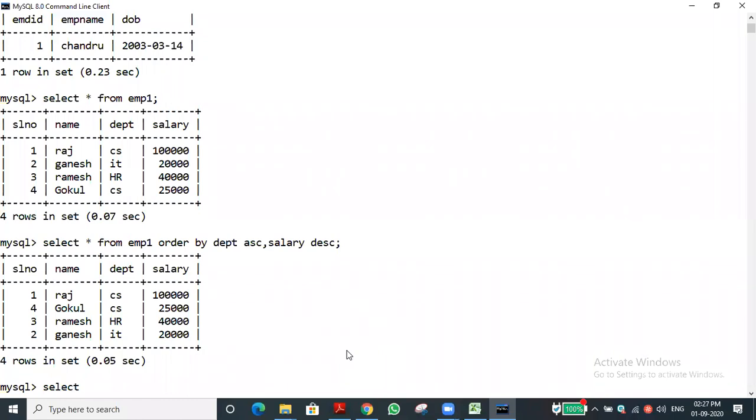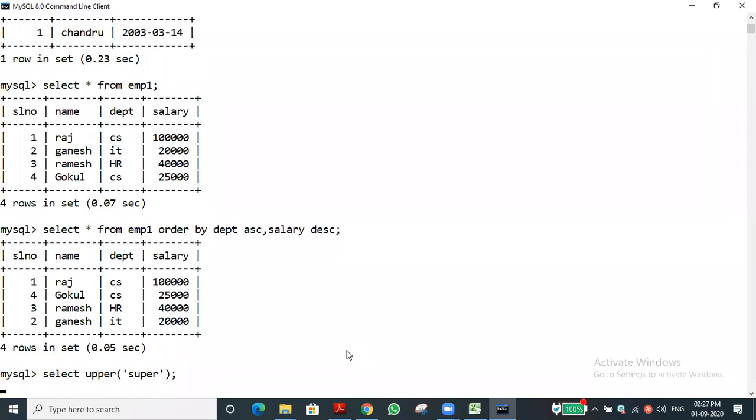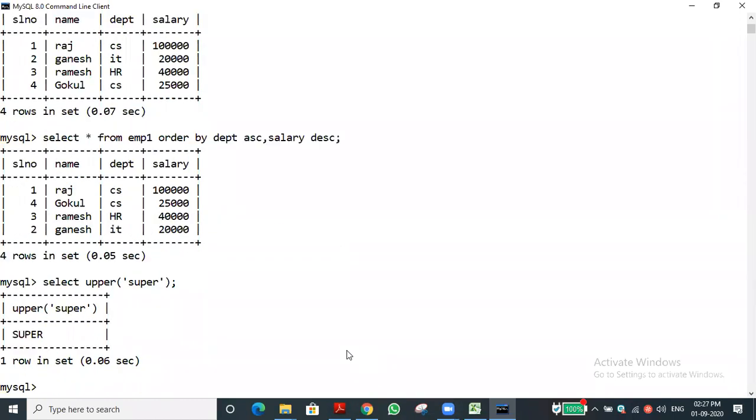Select upper of, I'm just giving something in the code. As super, I'm just typing. Now you can see this output will be in capital letters, just for changing.